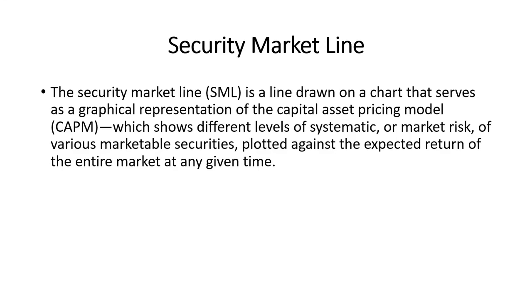So you have to just remember the security market line is the graphical representation in the CAPM, which shows different levels of systematic or market risk of various marketable securities. For the securities which are marketable in nature, the levels of their systematic risk or market risk are plotted separately, security by security, against the expected return of the entire market.